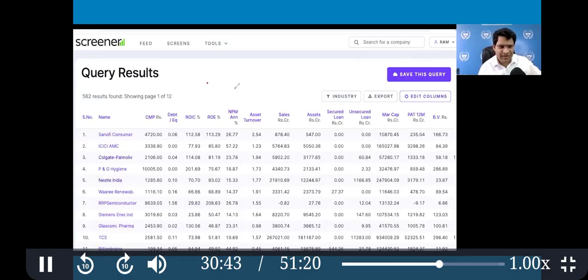Assumptions are very simple. TDS. Now, tax and dividend represent profitability.